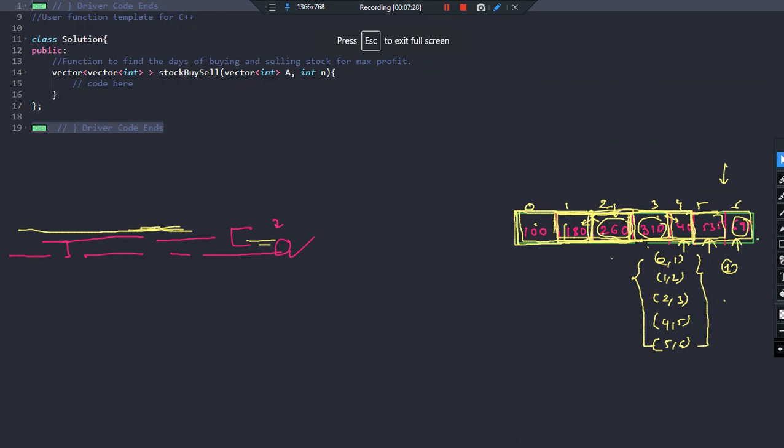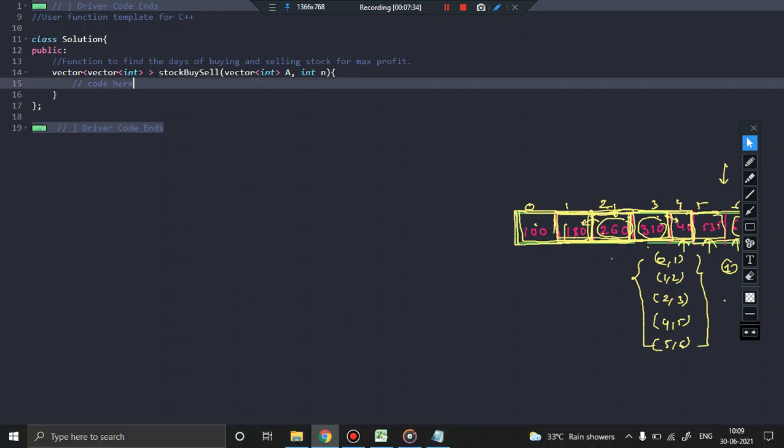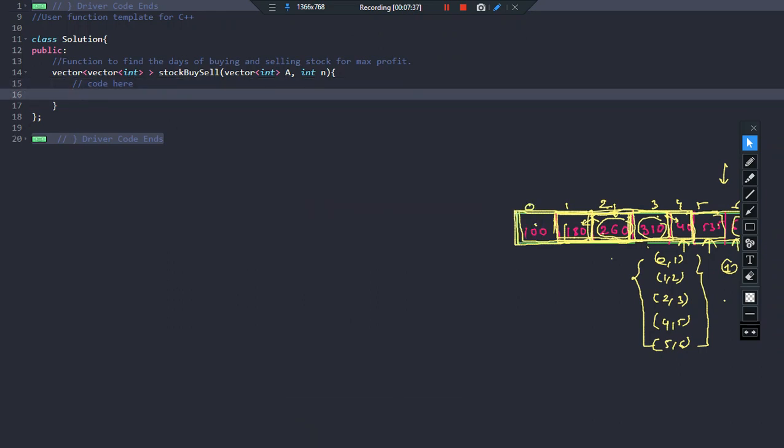Now how are we going to code this? It's very simple. This approach will give you the correct answer, and we shall discuss one more approach. So here, the function stockBuySell is going to return a vector of vectors. Okay, this is basically going to return a what? A vector of vectors.